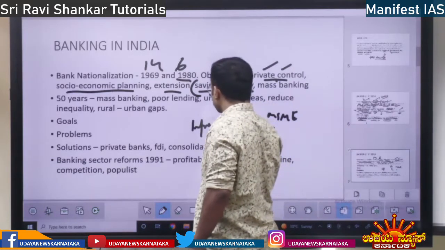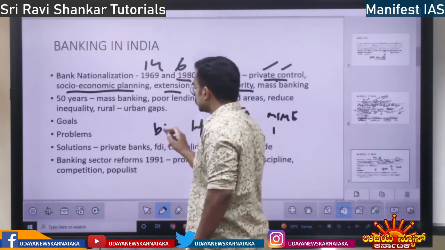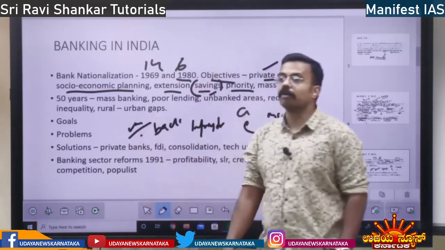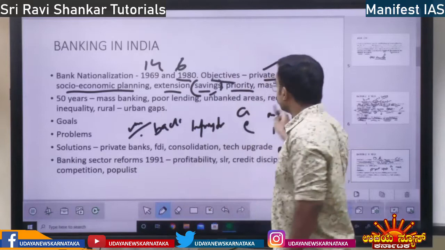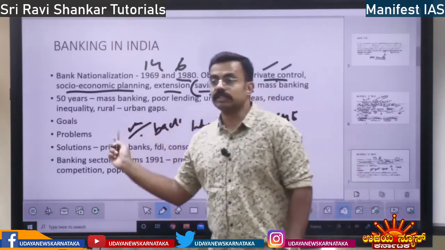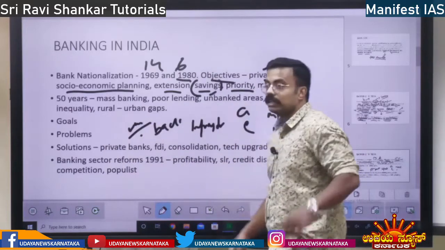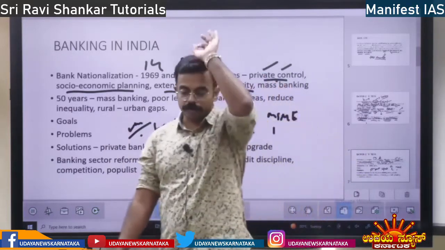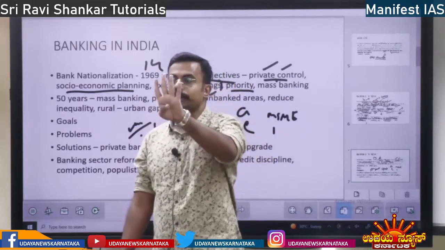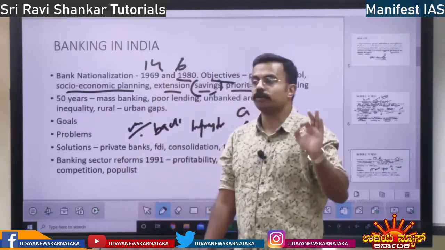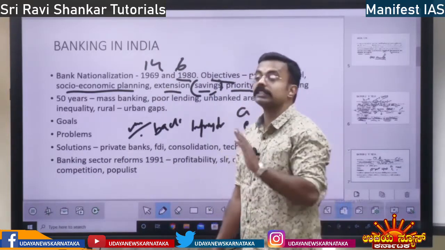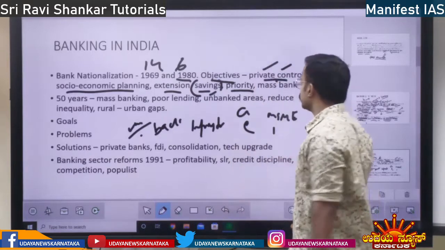Infrastructure, rural infrastructure, backward classes, women empowerment. If the government invests, private banks were not investing in these sectors. So they nationalized the banks, and they made it compulsory to invest 40% in the priority sector. Today it is 40%. If the bank has 100 rupees of assets, they have to invest 40 rupees in the priority sector. I told you what the priority sectors are.